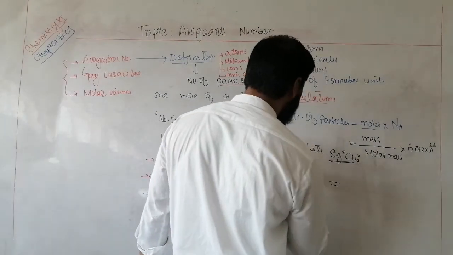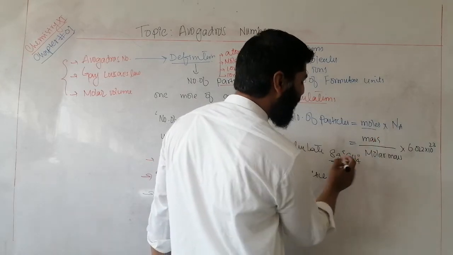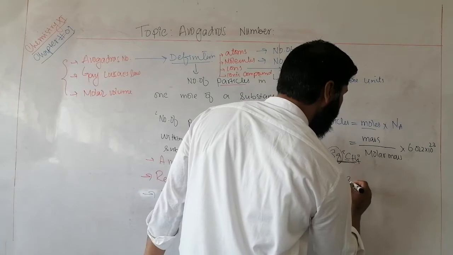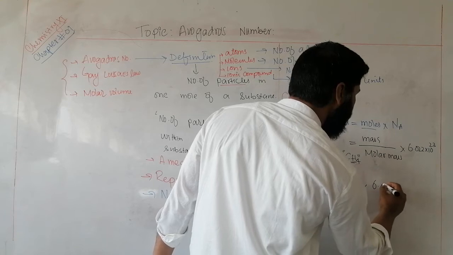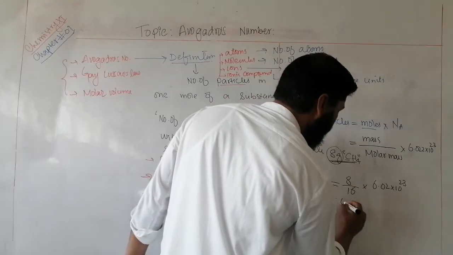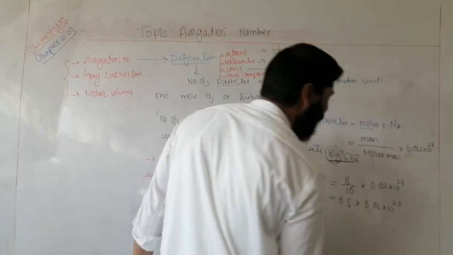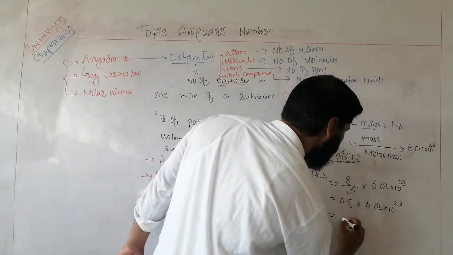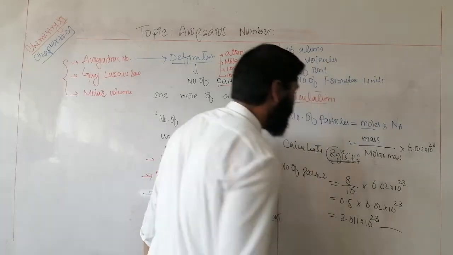Number of particles is equal to mass given, 8 grams, over molar mass of methane, 12 plus 4, 16. 8 by 16 multiplied by Avogadro's number 6.02 into 10 raised to the power 23. 8 divided by 16 is 0.5, multiplied by 6.02 into 10 raised to the power 23. Now you have 0.5 moles or half a mole. Multiply this with this one, you will get 3.011 into 10 raised to the power 23 particles.